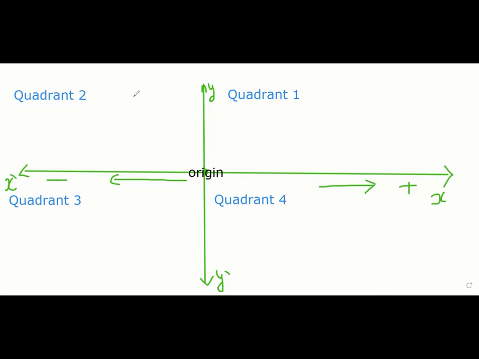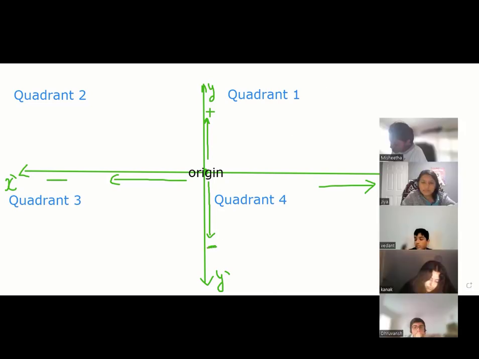Similarly, from the origin, if you go up, you call it positive y. From the origin, if you go down, it's called negative y. Clear all the four things? Positive x-axis, negative x-axis, positive y-axis, negative y-axis. Now, why am I telling you so much about positive and negative? Because it's very important in coordinate geometry. Very important.